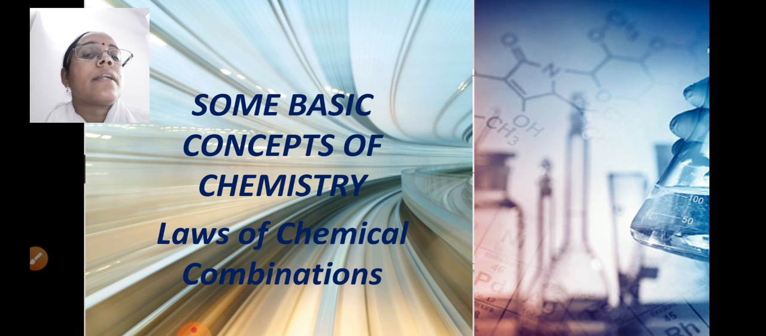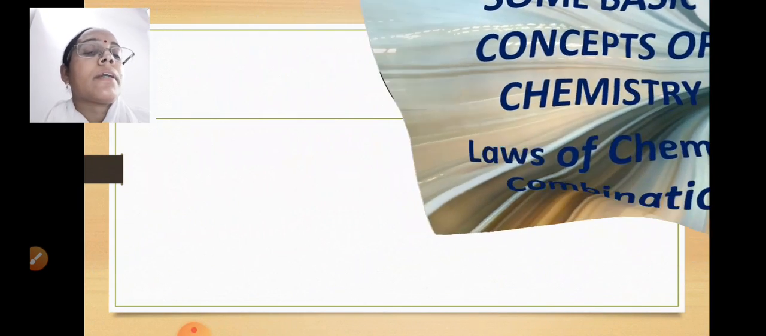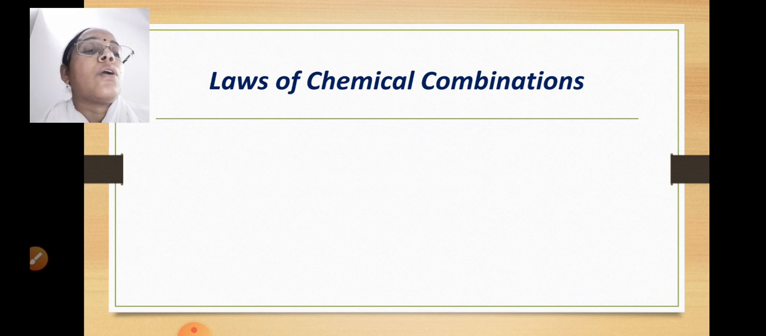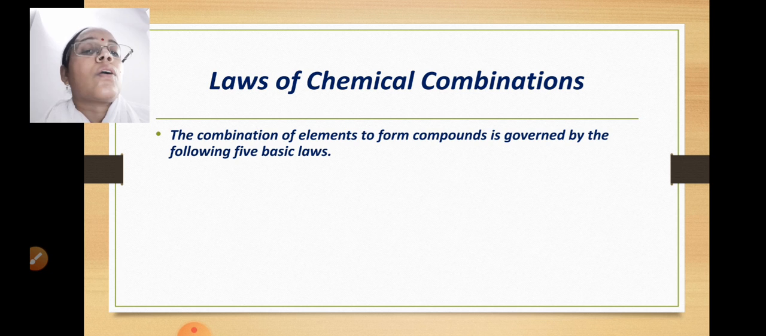As you all know, we have started the chapter Some Basic Concepts of Chemistry, and in today's class we are going to discuss laws of chemical combinations. So let us start. First we should know what we mean when we say laws of chemical combinations. The combination of elements to form compounds is governed by the following 5 basic laws. That means laws of chemical combinations are those laws which are followed during the formation of compounds by the combination of elements. Now let us see which are the 5 laws.